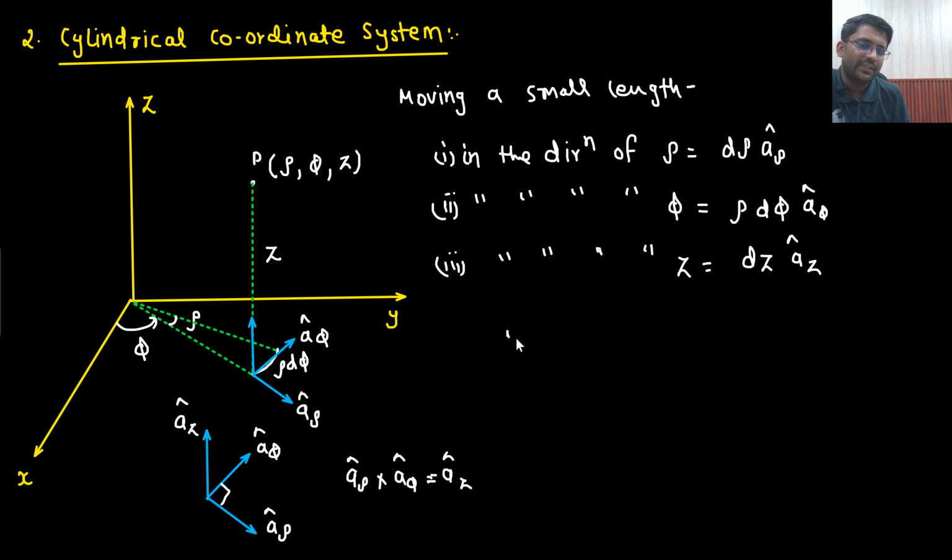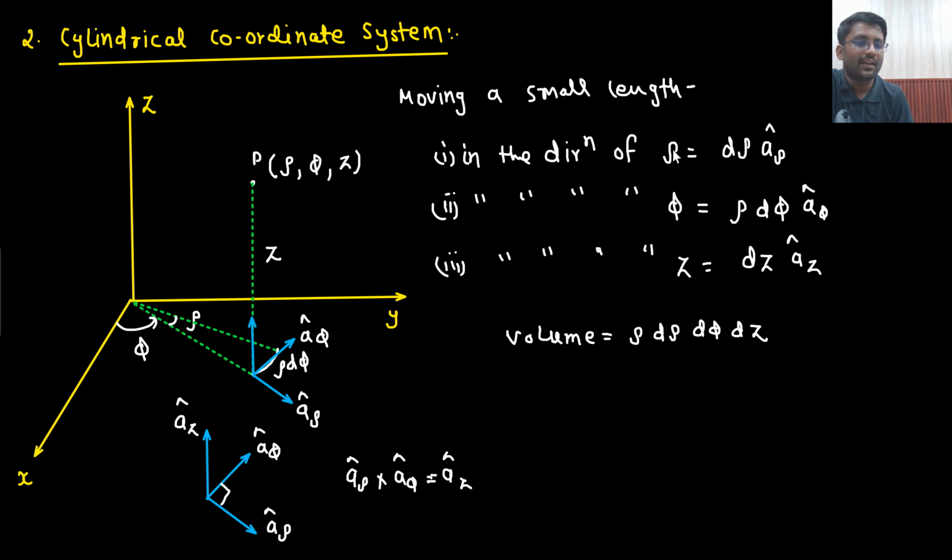Right? And what is the volume given? The volume given is rho d rho d phi dz. This also we have already seen. Understandable? Now someone would say, sir, what if I move in the rho phi plane? Then the distance would be d rho a rho cap plus rho d phi a phi cap. What if I move in the phi z plane? Then the distance would be rho d phi a phi cap plus dz az cap.